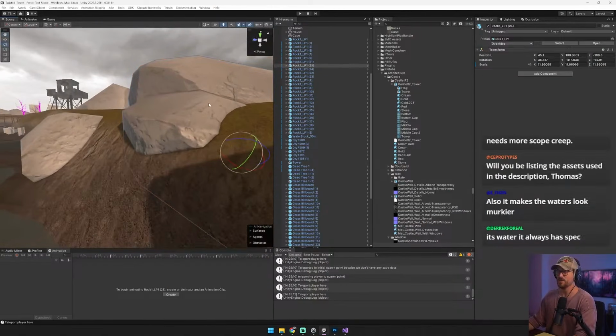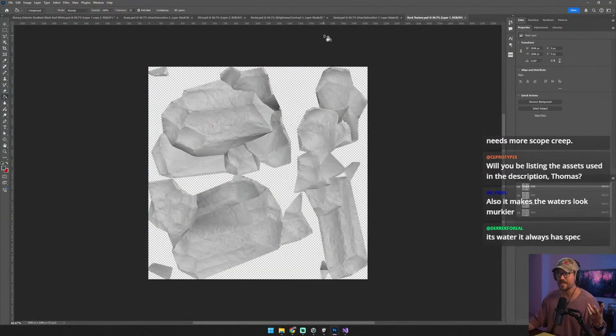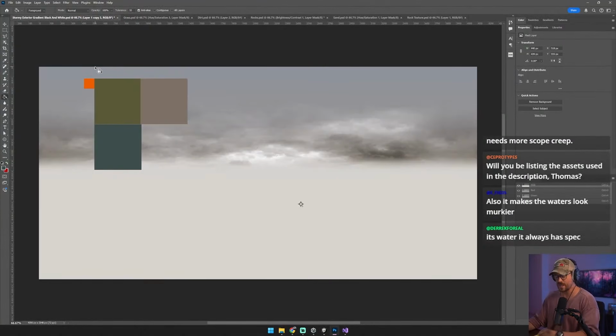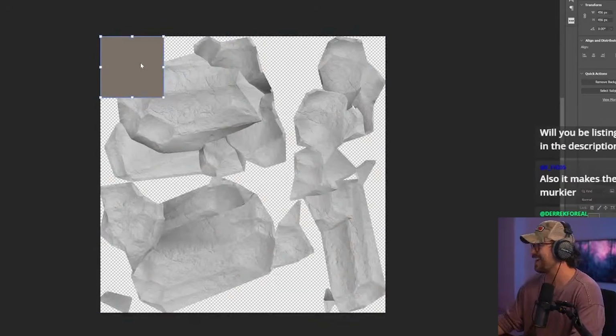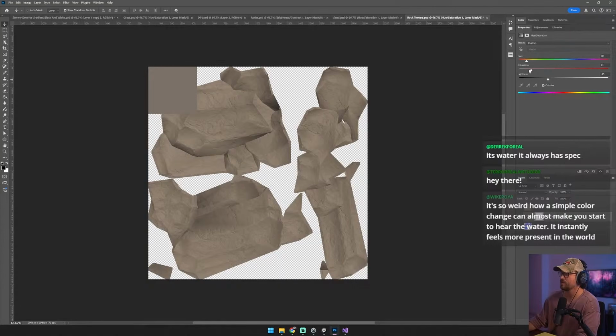The rocks. So we're going to go to the rocks. Same thought process here. So I'm going to open up the PSD and I'm going to think, okay, well, what's the color of the rocks? This. We're trusting our gut. I'm sorry, no, we're not trusting our gut. We're trusting our color palette. I'm going to have to colorize this because there is no color information. Good. Crank it down. Decrease the saturation. There we go. Matchy, matchy.